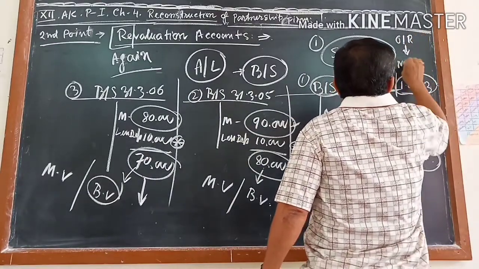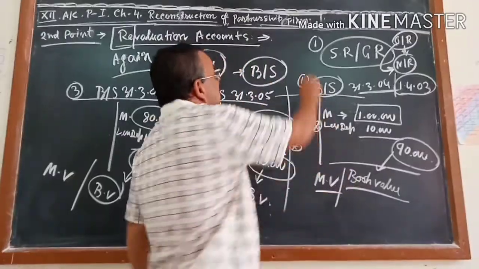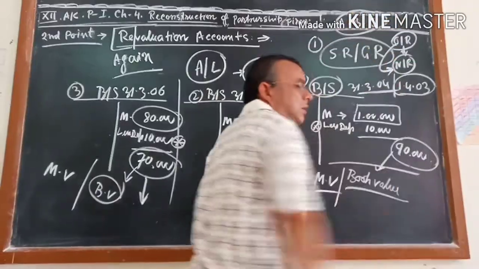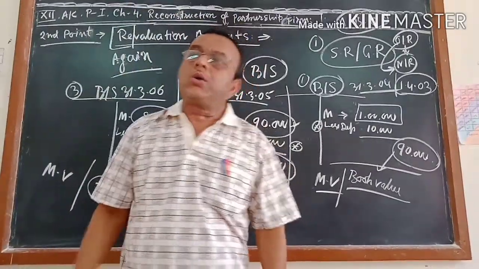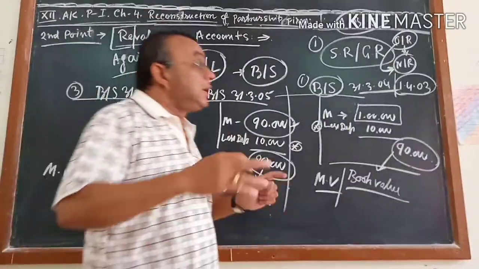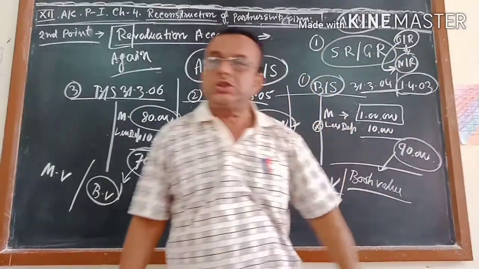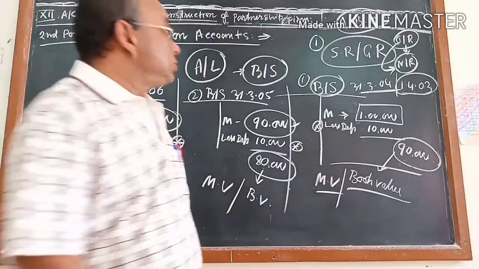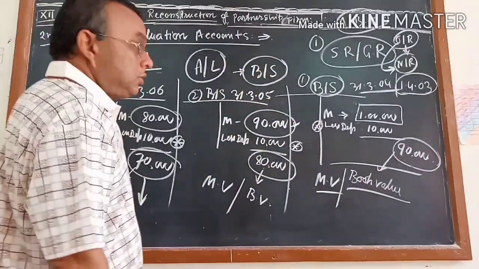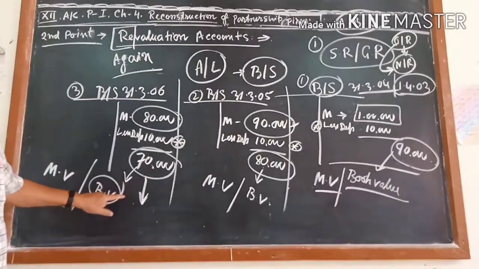I told you when you change from the old ratio to the new ratio, if there are three persons, suppose A, B and C, then automatically what A was getting as profit according to the old ratio, A may get less or more according to the new ratio. Similarly for B or for C, due to the change of ratio. Now suppose after 3 years, according to the old ratio, you sell this machine in the market